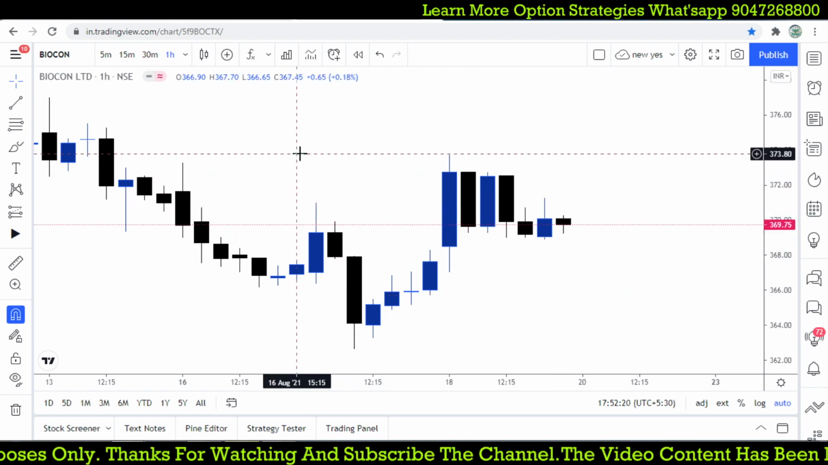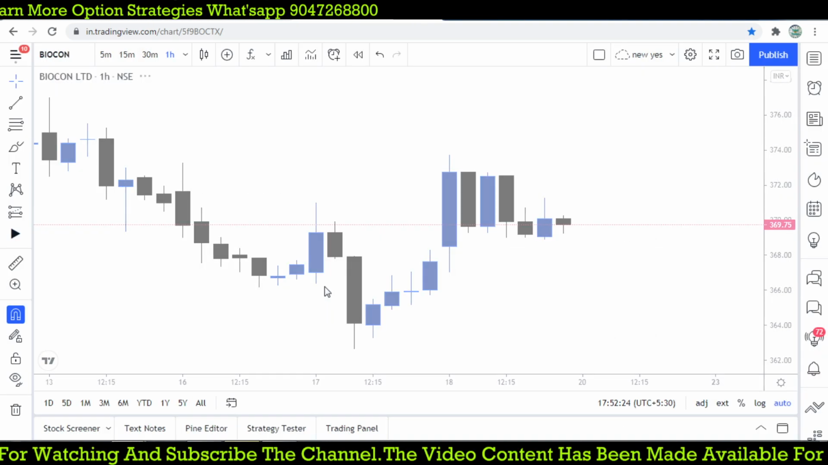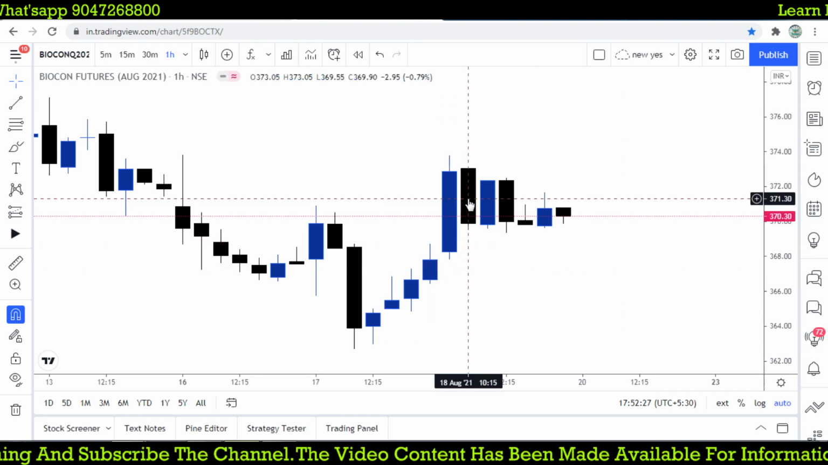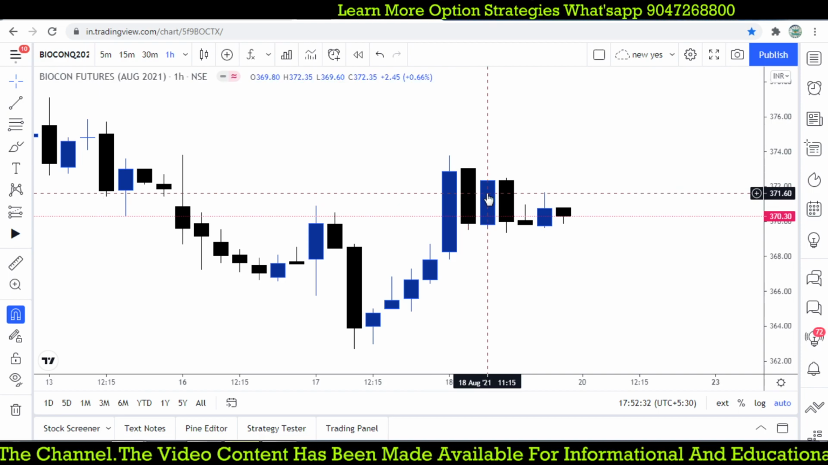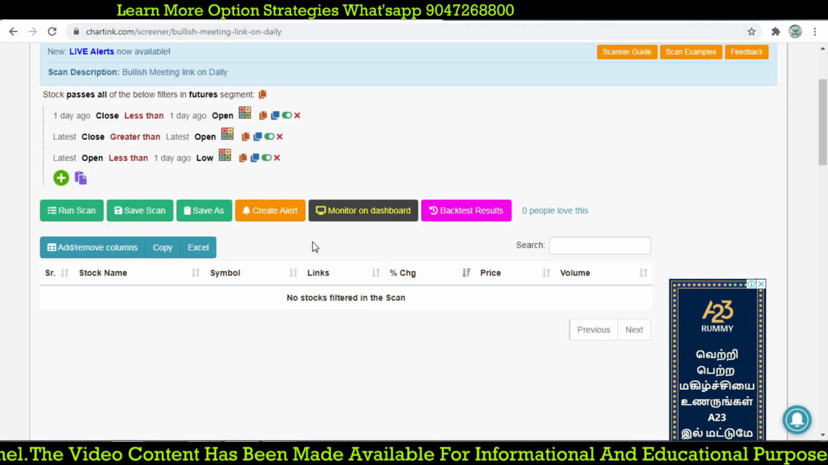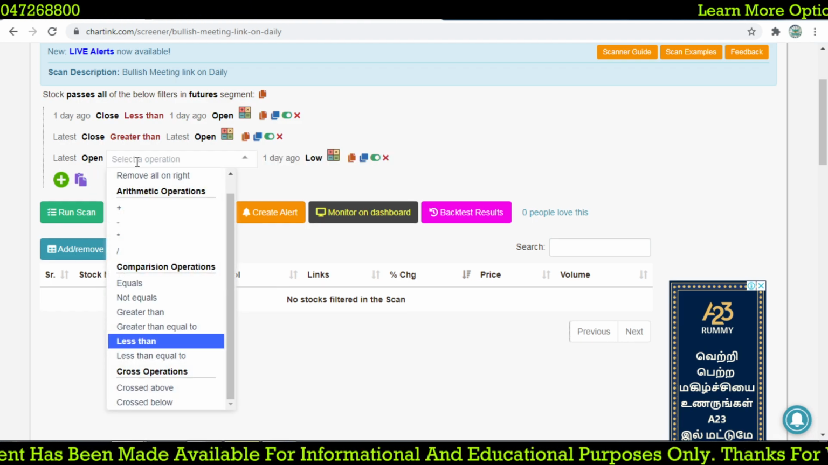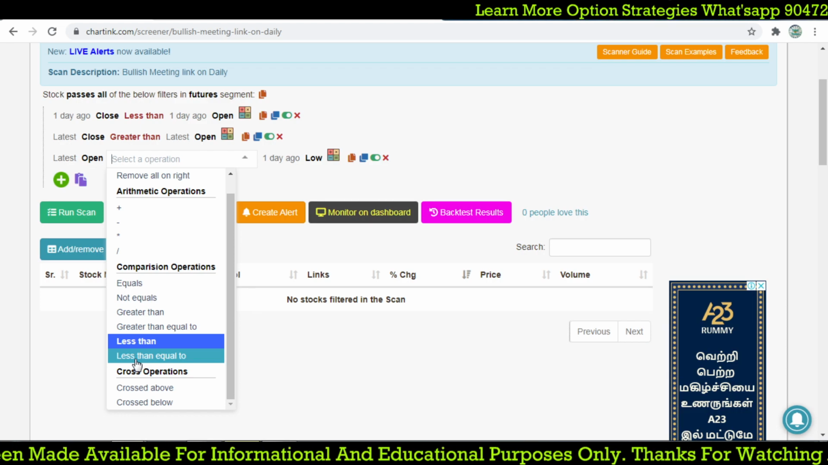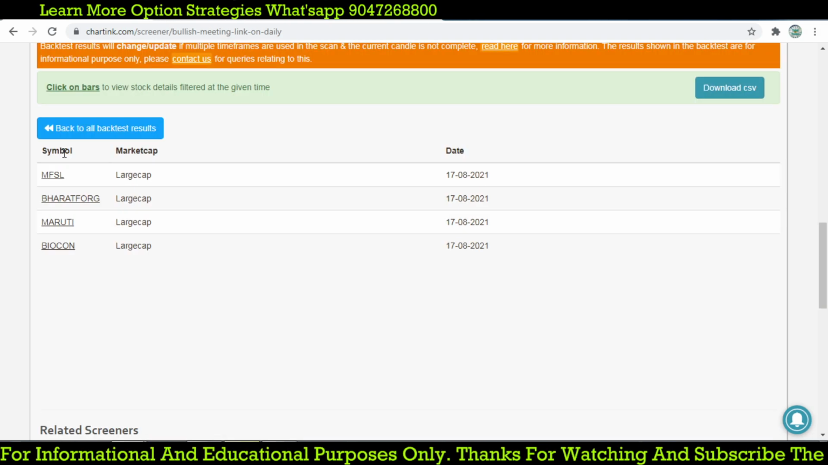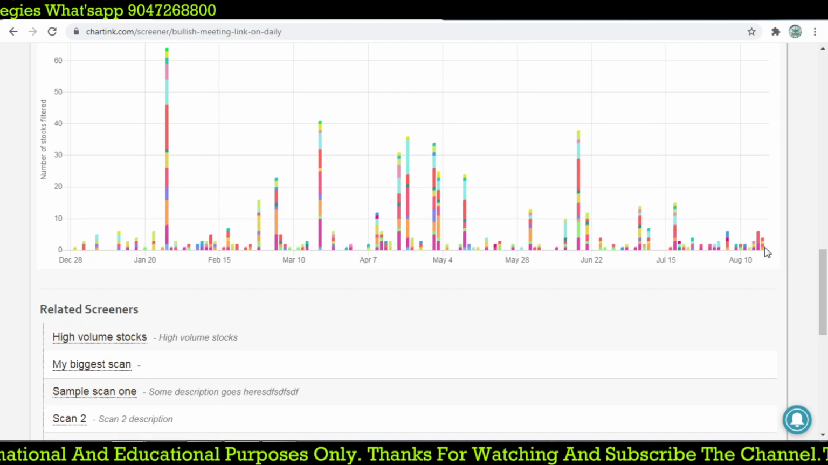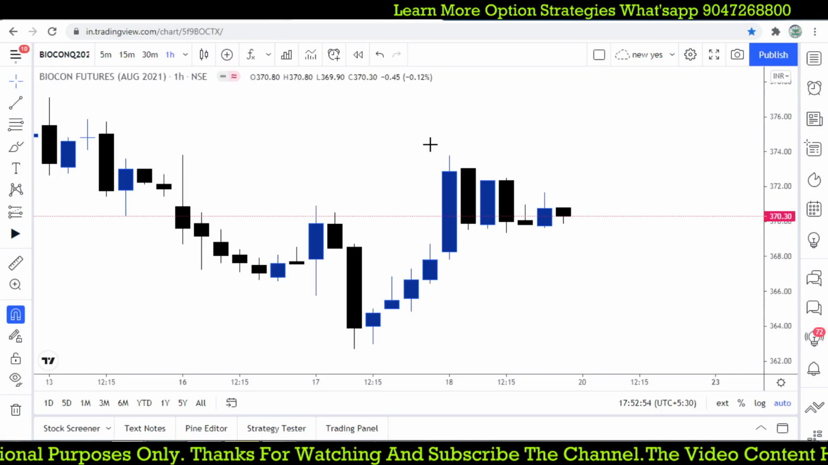Let's check Biocon futures, where it is forming the same. This one is 373, and 369.55 is the low, 369.8. So it is not showing the one day ago low; the latest open is less than or equal to. Let's go for Biocon on the 17th.